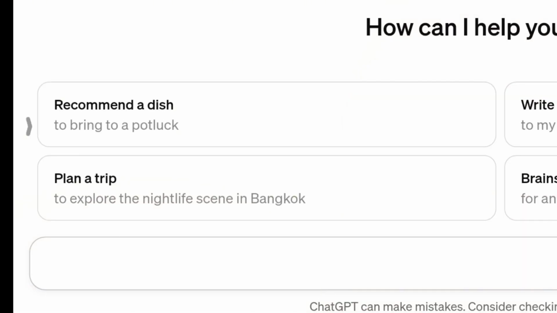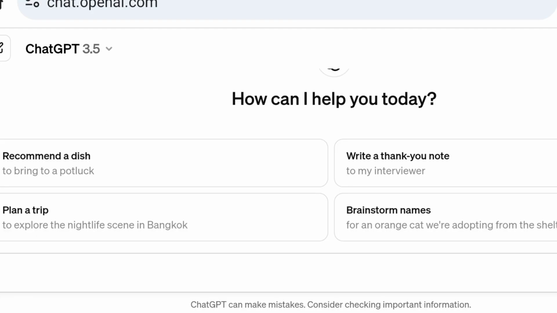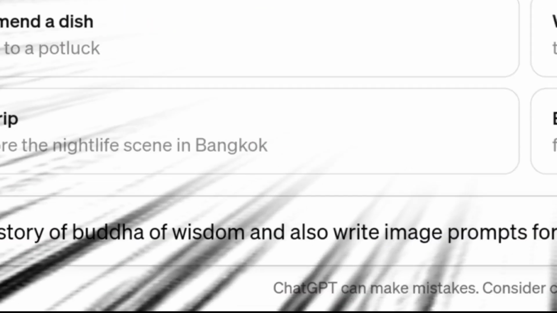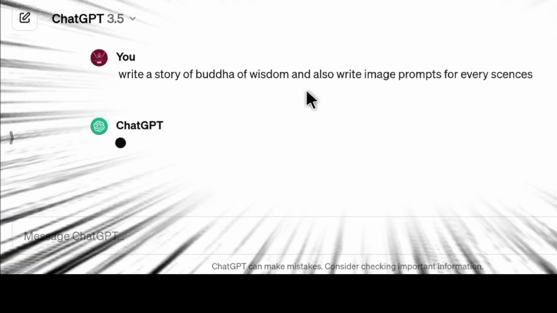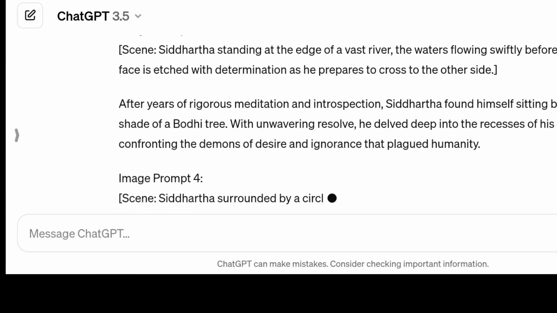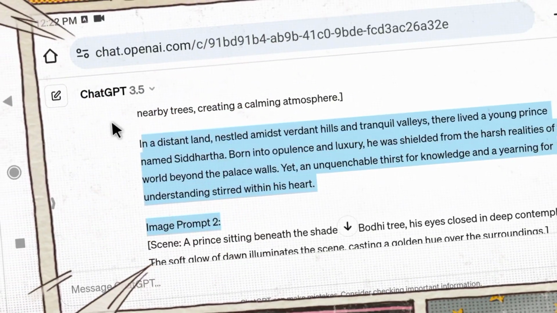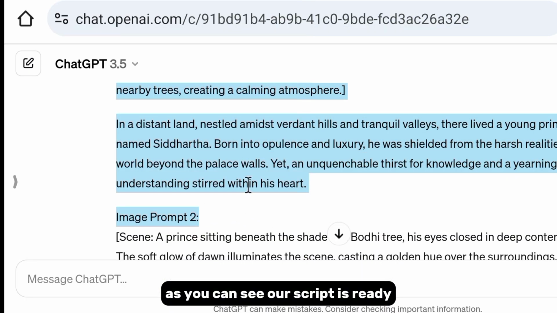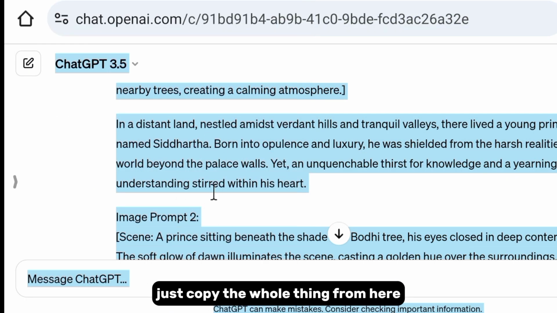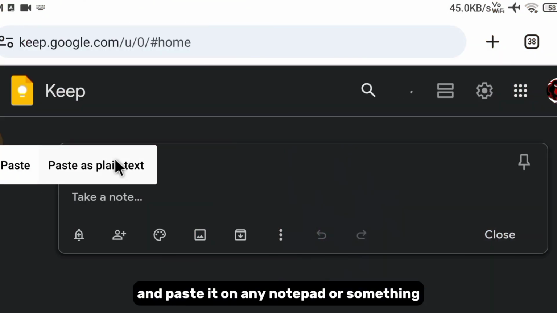Okay, so at first we will take the help of ChatGPT to write our script. So I asked it to write a story based on Buddhism with image prompts. Let's see. So as you can see, our script is ready. Just copy the whole thing from here and paste it in any notepad or something.